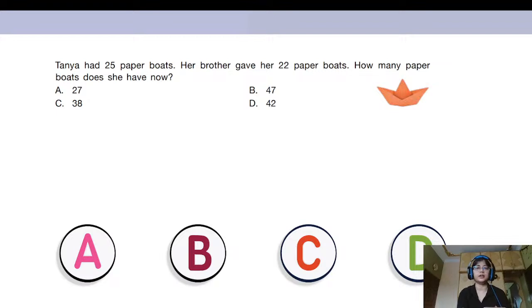So Arya was real quick this time. Very, very good, Arya. Let's see. Manal, what happened? Come on, type in your answer quickly in the chat box. How many total paper boats does Tanya have now? She had 25 before and her brother gave her 22. तो अभी तानिया के पास कितने total paper boats है? Okay. So Manal has also typed in his answer. He also says, just like Arya, that it is option B, 47.